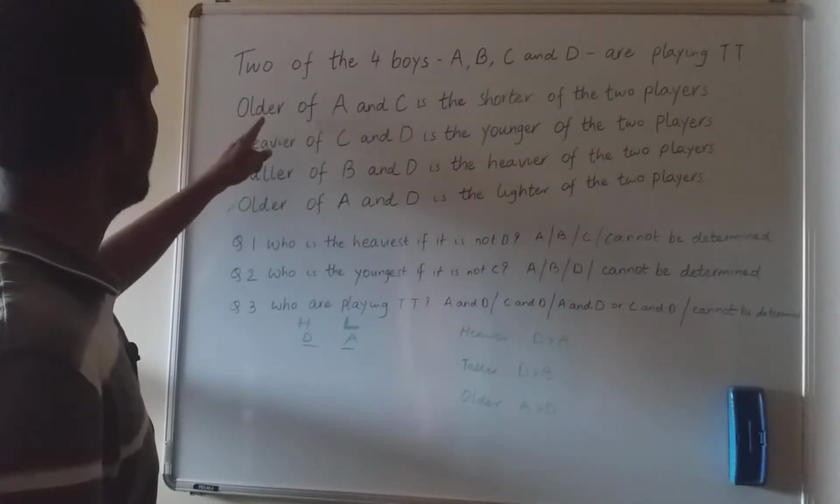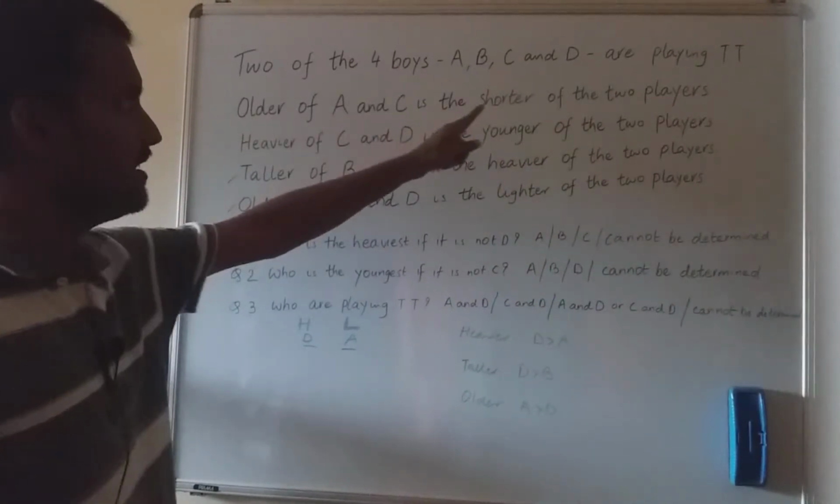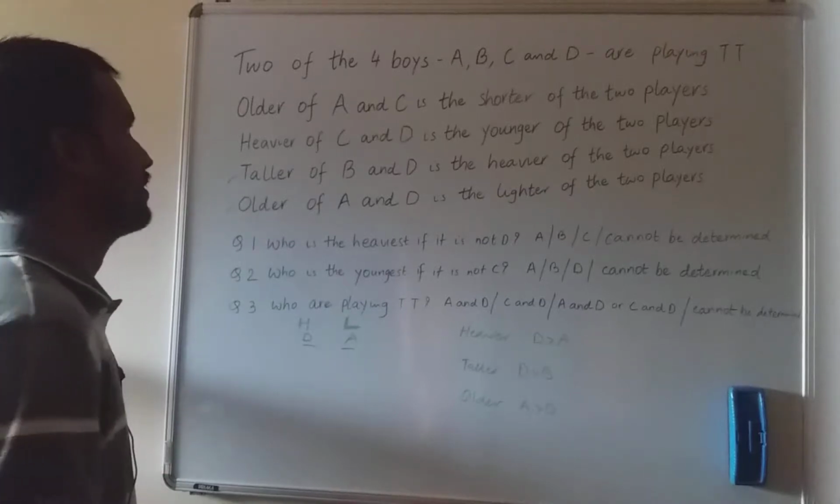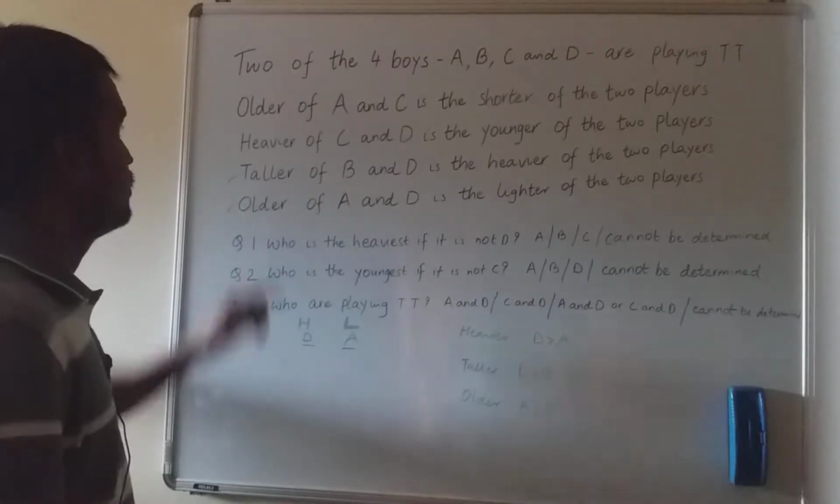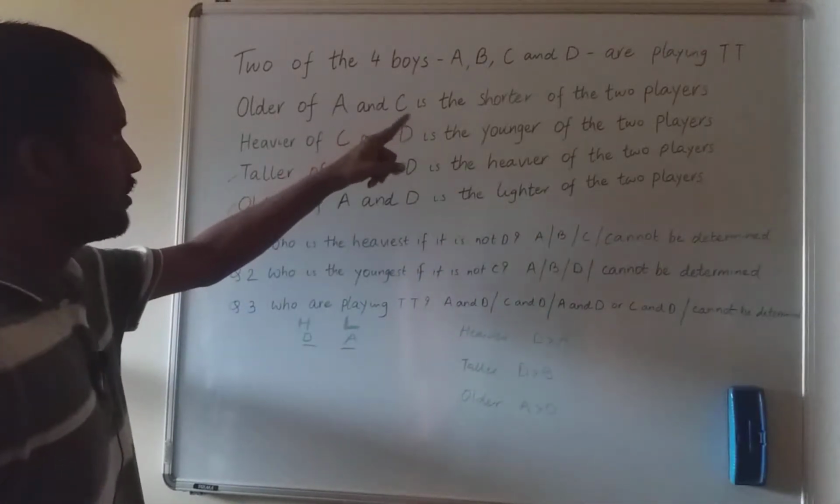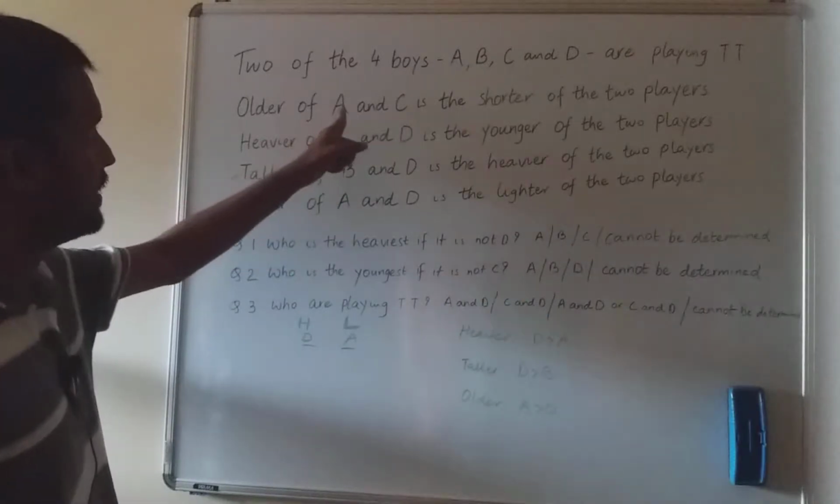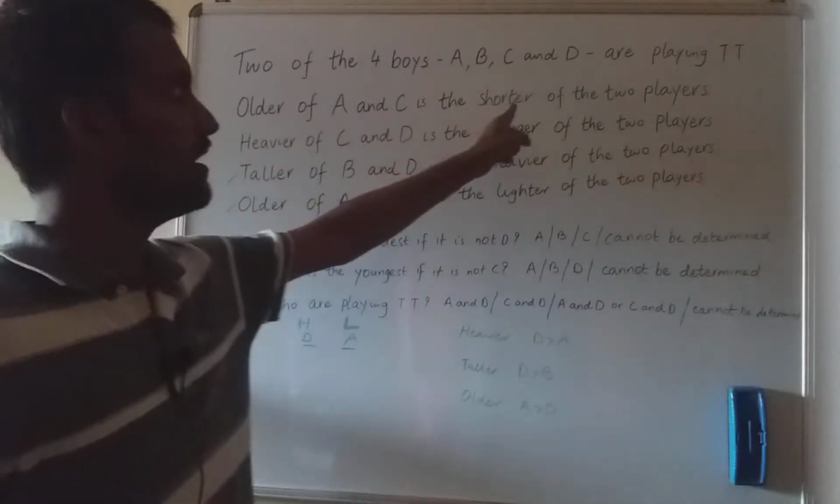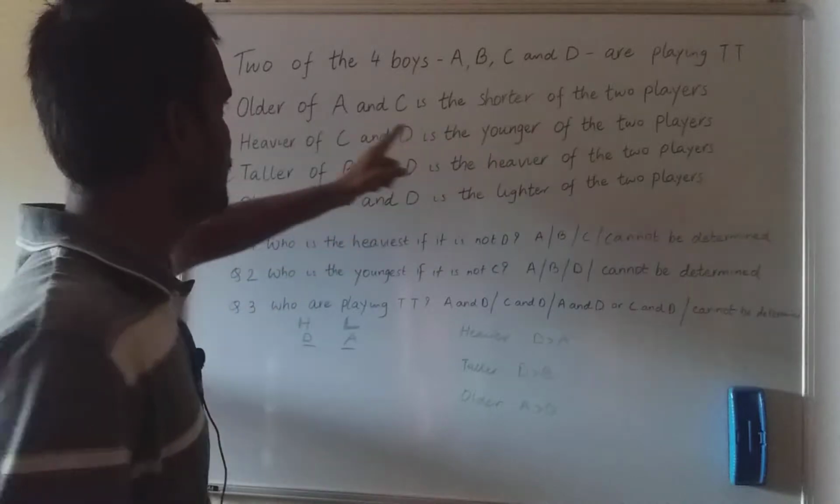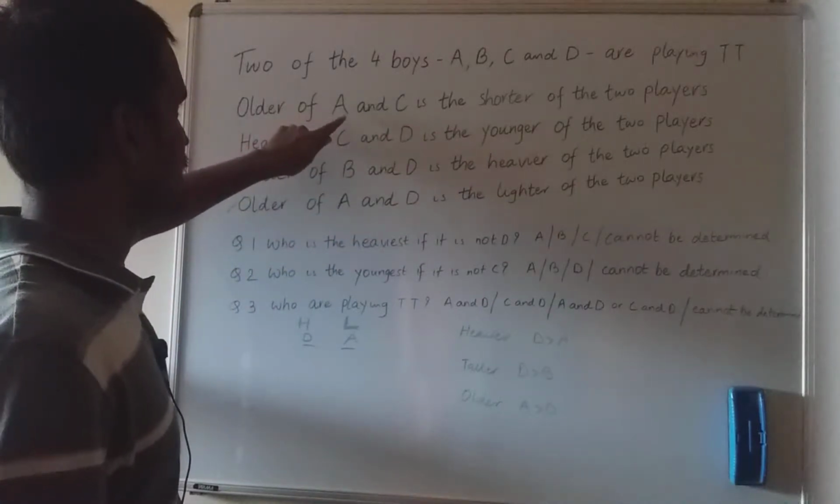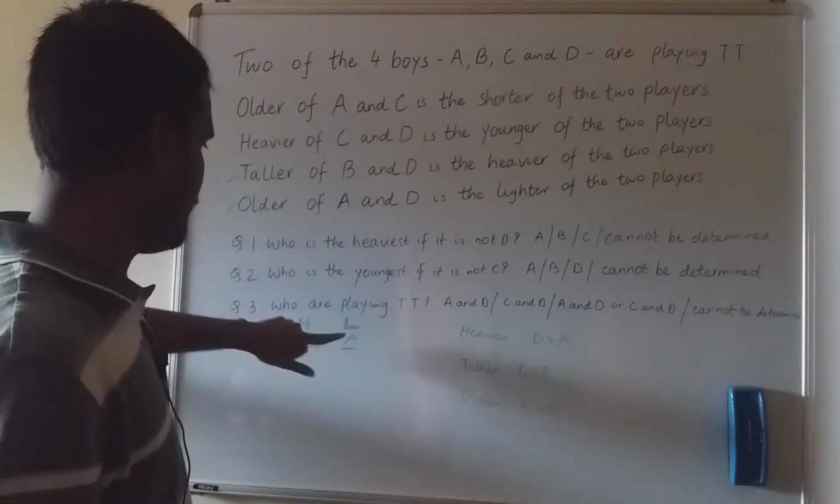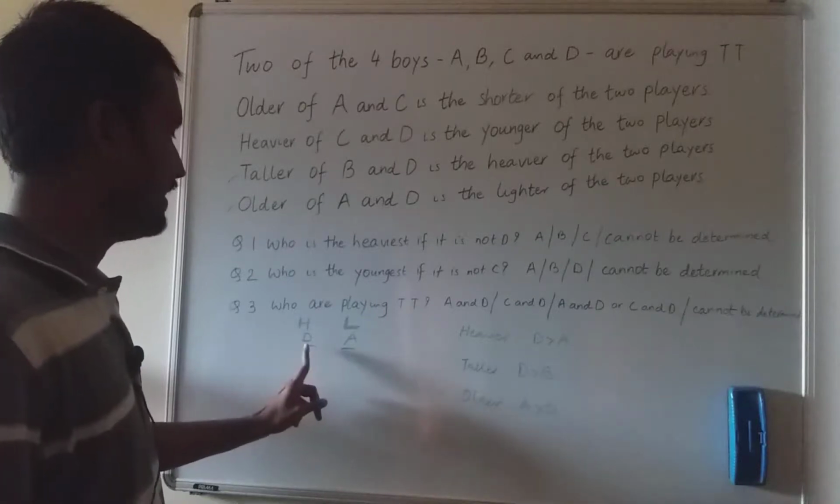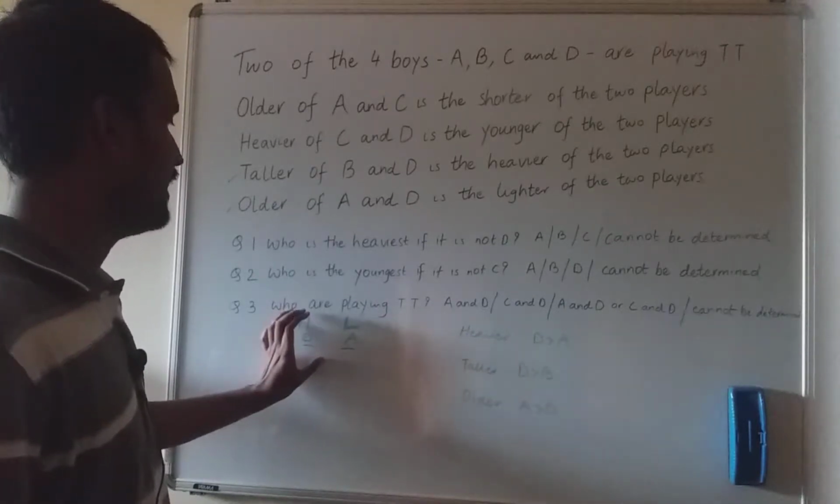First statement, what does it say? Older of A and C is the shorter of the 2 players. So here they are comparing between A and C, and then they are saying that he is the shorter of the 2 players. So A is one of the players that I know and D is the other player, so there is no mention of D.